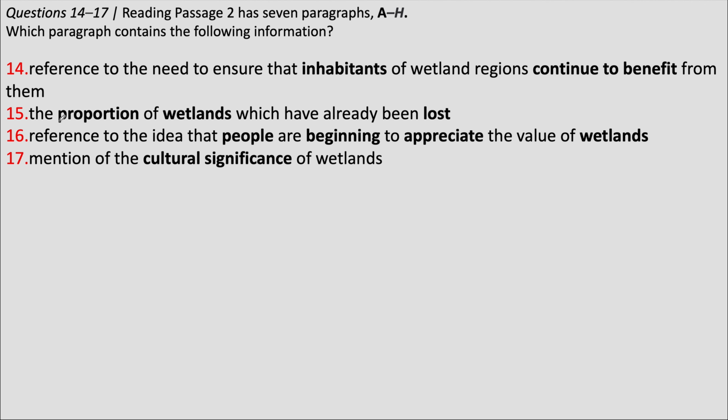Question 15 says that some part of or some proportion of wetlands have already been lost. Question 16 is about people beginning to appreciate the value of wetlands or people now understanding why wetlands are important. And question 17 mentions the cultural significance or cultural importance of wetlands.